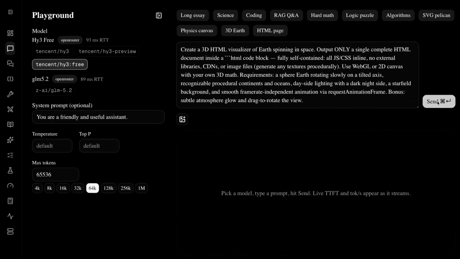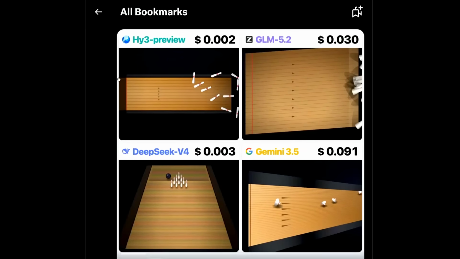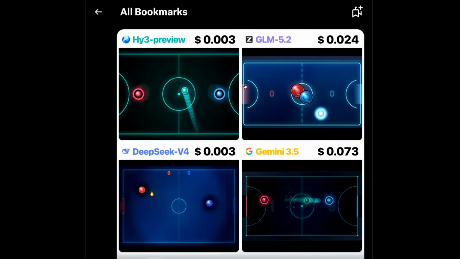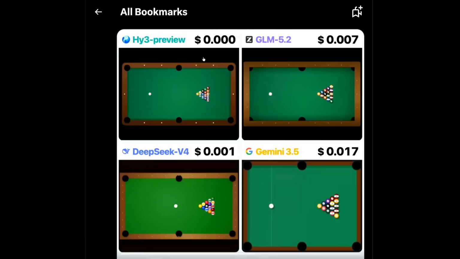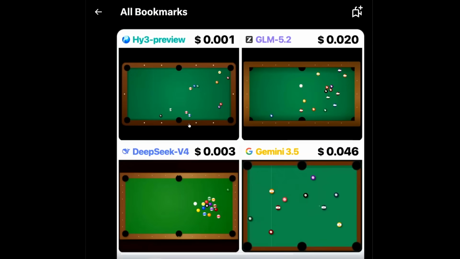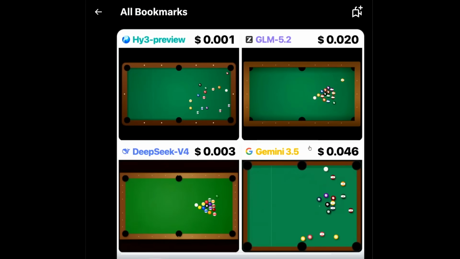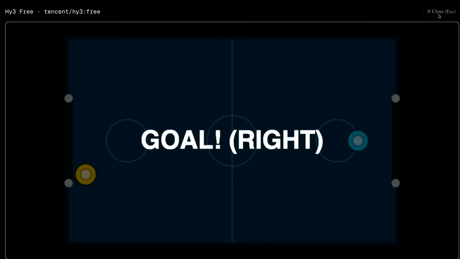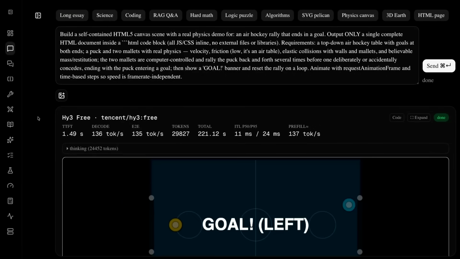Lastly, I wanted to try another test that I saw people posting online, this whole thing of getting it to simulate different kinds of little HTML5 games or things like that. So I've got another one of those as well in here. Okay, and given a few minutes, you can see that it did produce the game. So it took its time to do it, but it certainly was actually making it happen in there with 29,000 tokens.